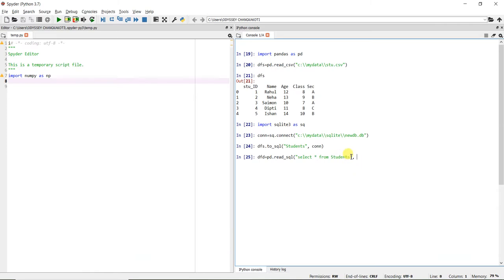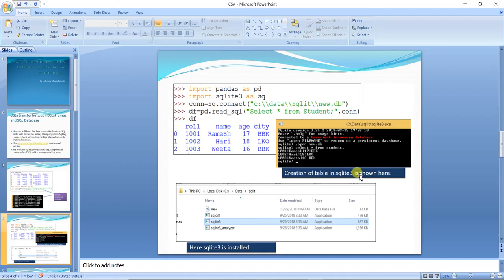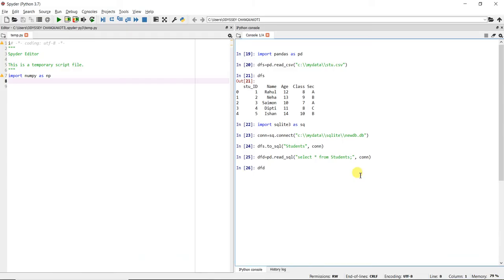Here you have to give the semicolon, as it is an SQL command, then conn. So select star from students. Okay, so we have written the command, then we will run dfd.